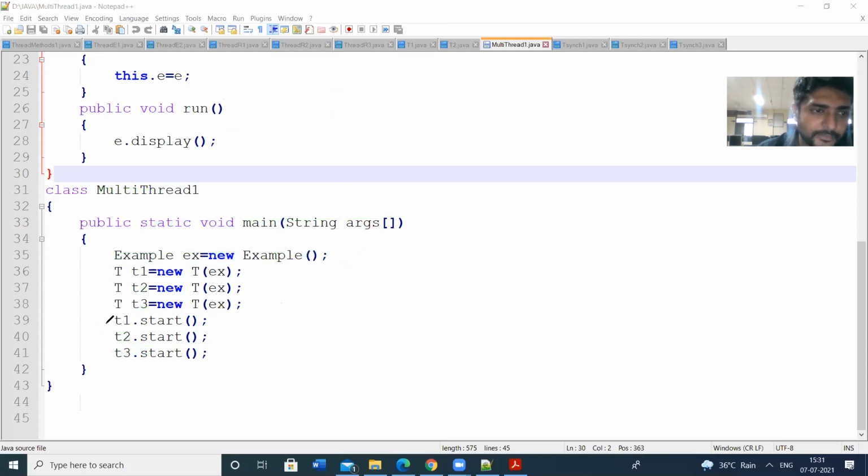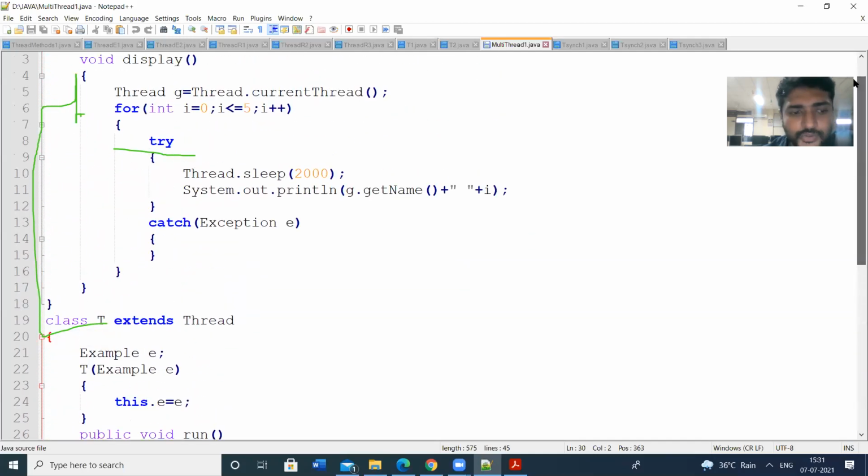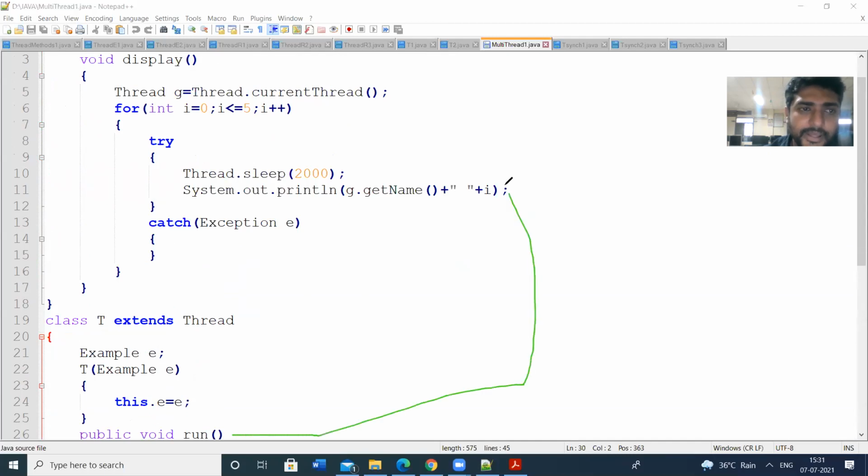The control comes directly to the run method. The run method will execute e.display, so the program goes directly to the display method.